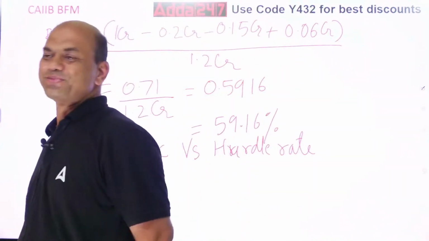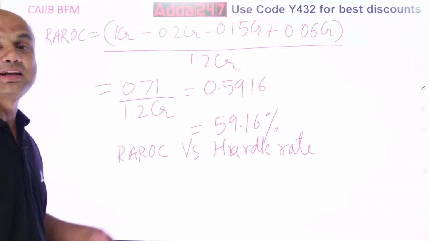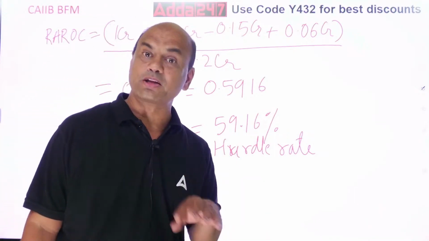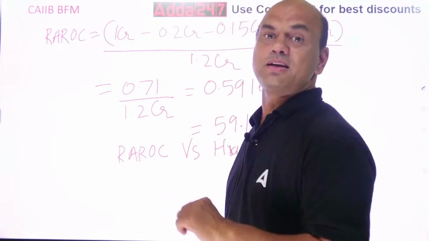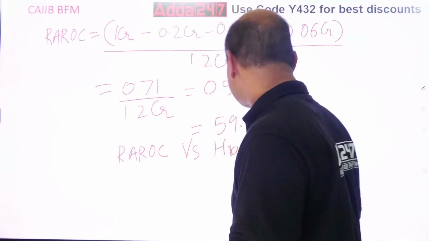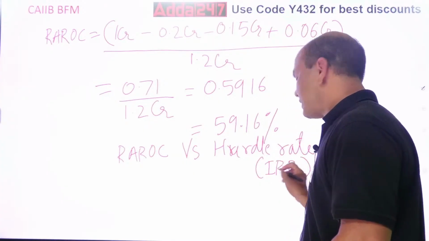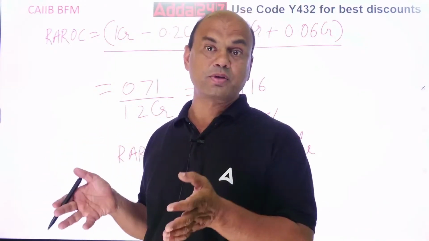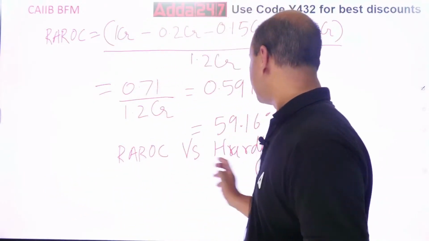What is hurdle rate now? It is the minimum rate which I am expecting from any project. So what can I call this? You have studied this rate, but you just don't know. You have studied it with a different name. That is called IRR, internal rate of return. Remember this now? IRR you all know. NPV equals 0, then whatever figure you get is IRR. So you have to compare this REROC with IRR.